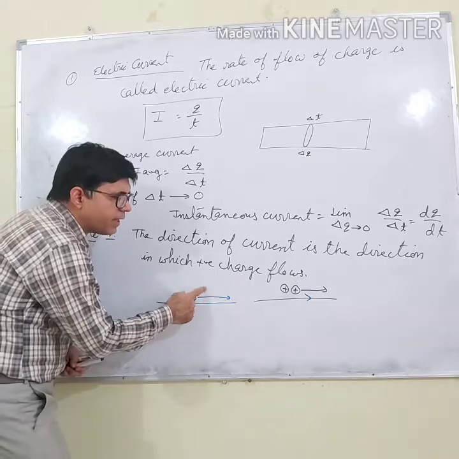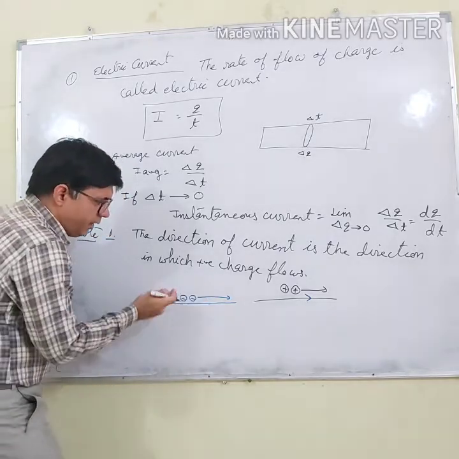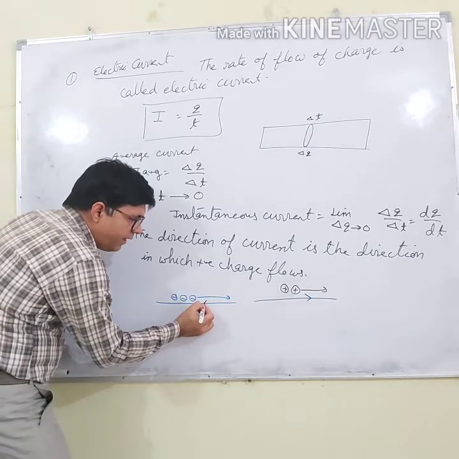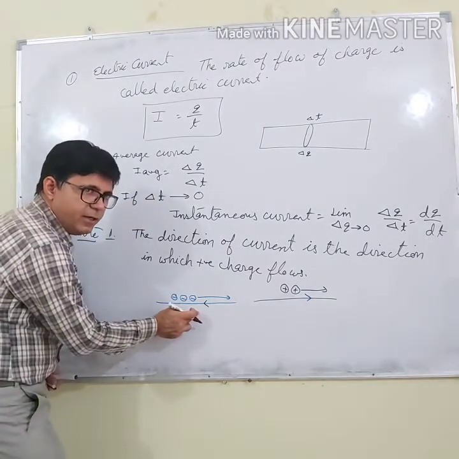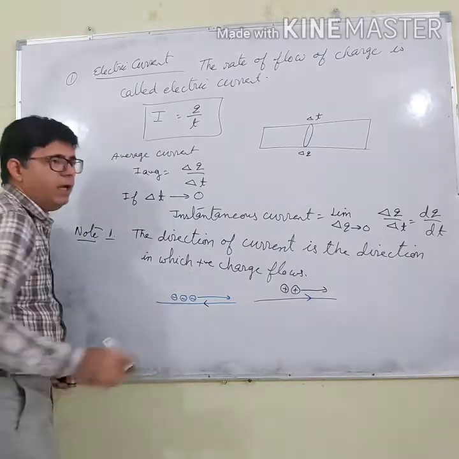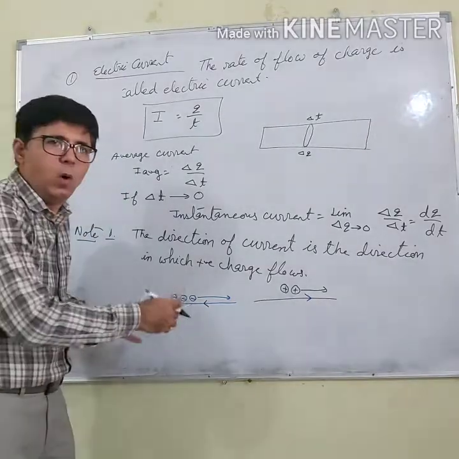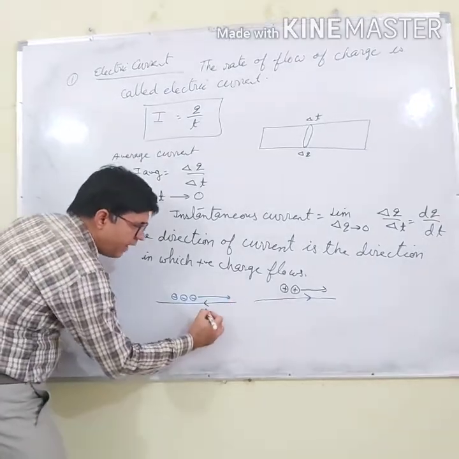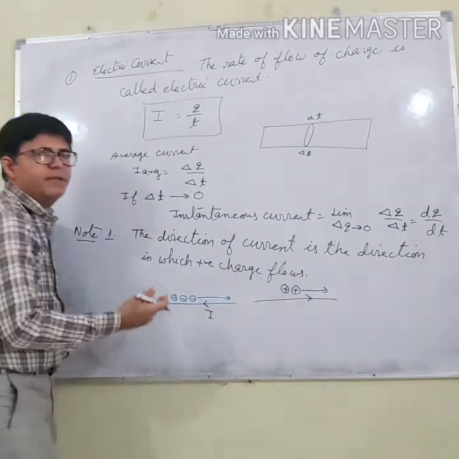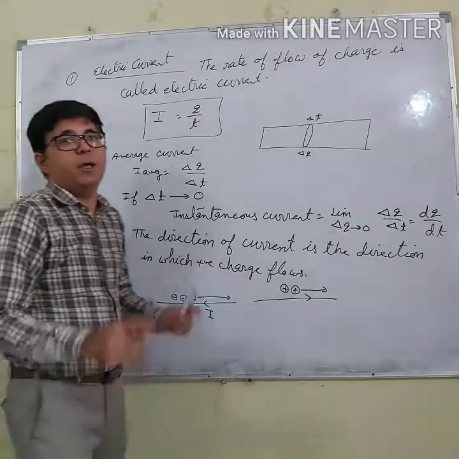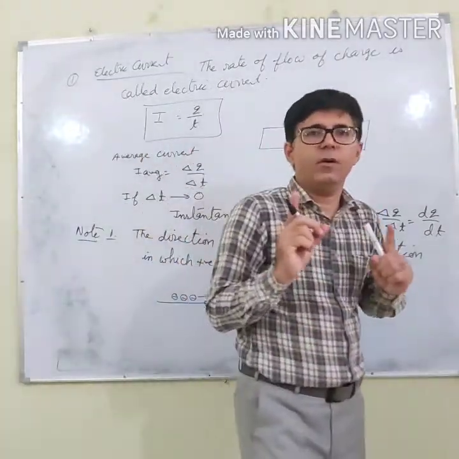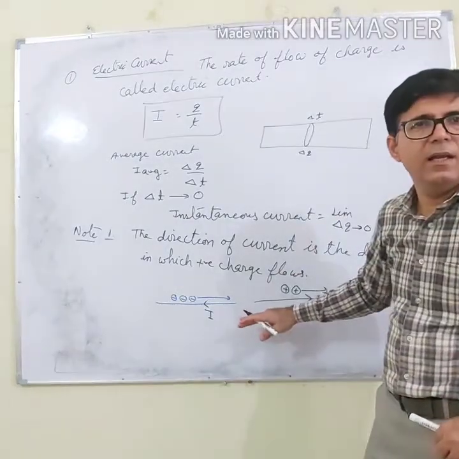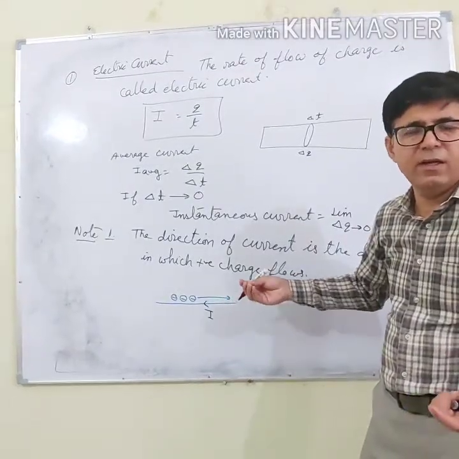Opposite to the direction of the negative charge. Electrons are moving in this direction, so the direction of current will be the opposite direction, opposite to the movement of the electrons. Remember, the direction of current is always along the length of the conductor.